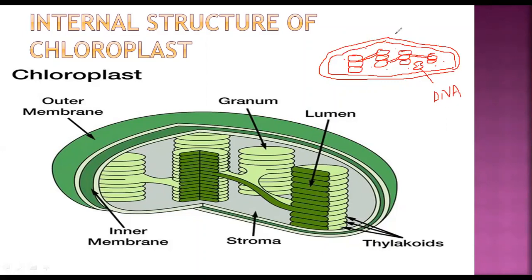Okay. So outer membrane, this is the outer membrane. This is the inner membrane. These are thylakoids. Single disc-like structure is thylakoid.